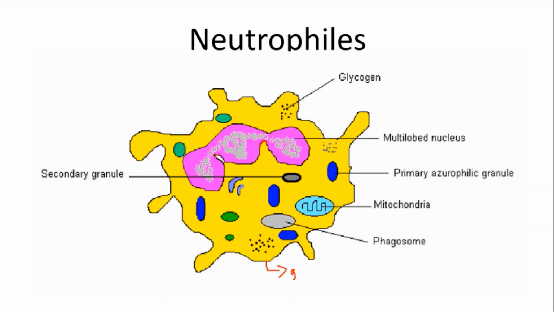The third granules contain some specific proteins, like selectin, interleukins, cytokines, and some other proteins.